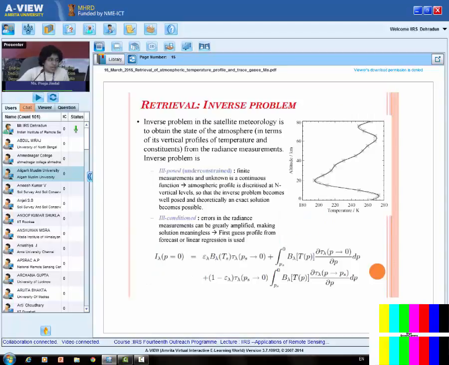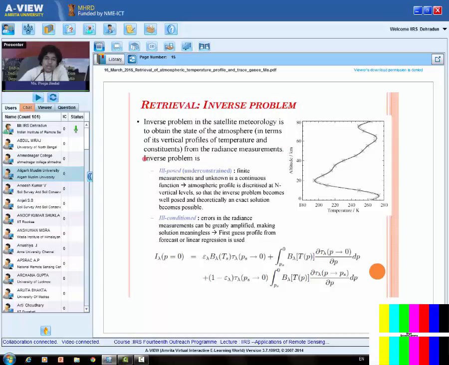Right? Then comes the discussion of the inverse problem. See, retrieval is the inverse problem. Retrieval means getting the information of the temperature and trace gases given the information of the energy at the top of the atmosphere. It means I have to reverse this equation, or I have to solve this equation the inverse way. That's why this is called an inverse problem. Right? So the inverse problem in satellite meteorology is to obtain the state of the atmosphere in terms of its vertical profile of temperature and constituents from the radiance measurement.